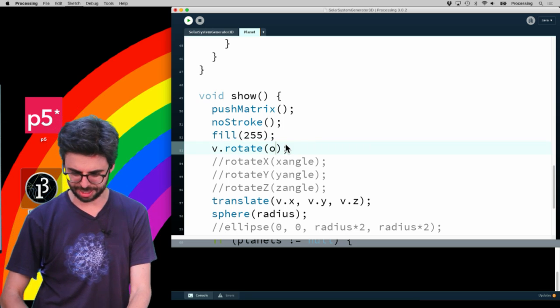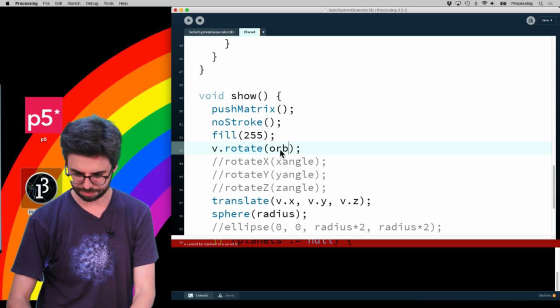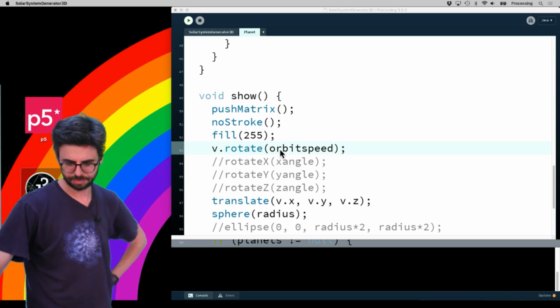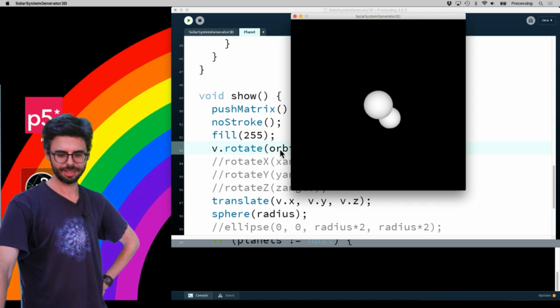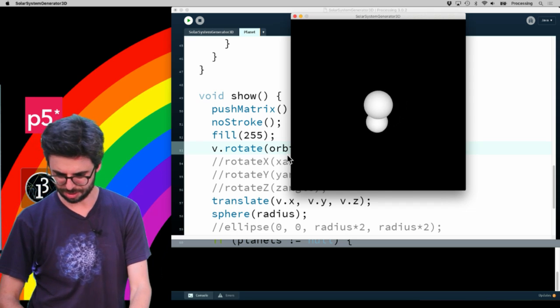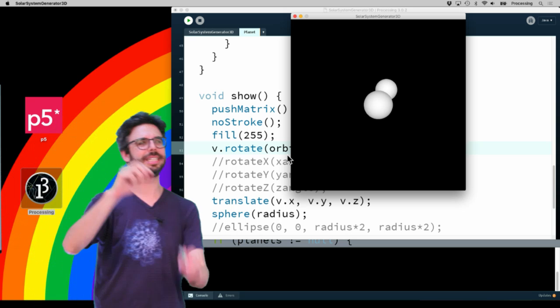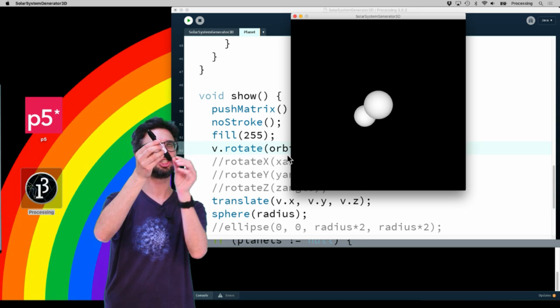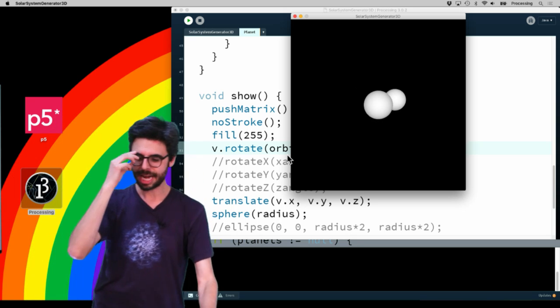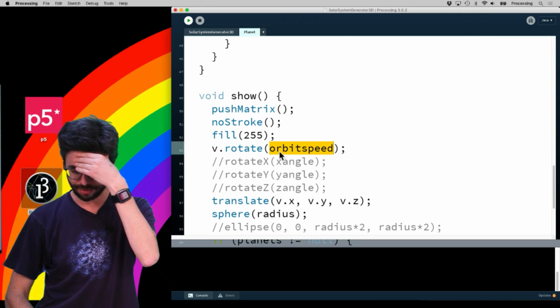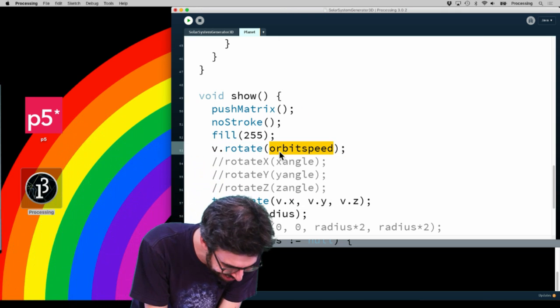By the orbital speed. Because, let's try this. There we go. I'm liking this better. Maybe? No. Because that is still the same issue. I'm rotating around. I need the vector to rotate.